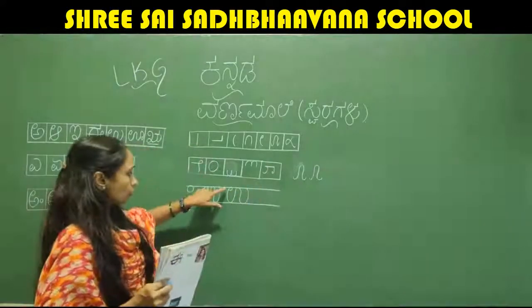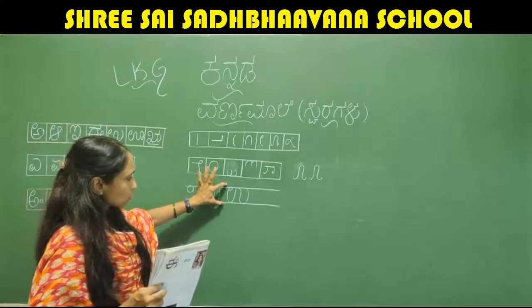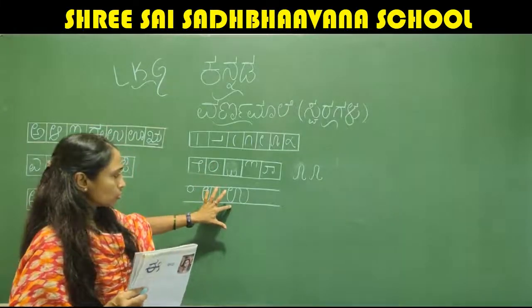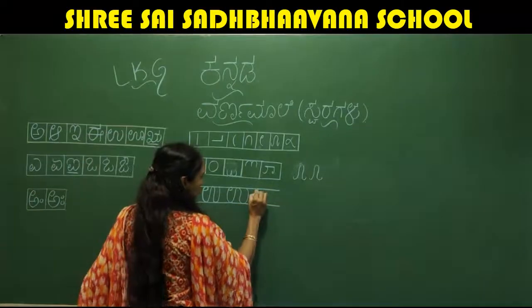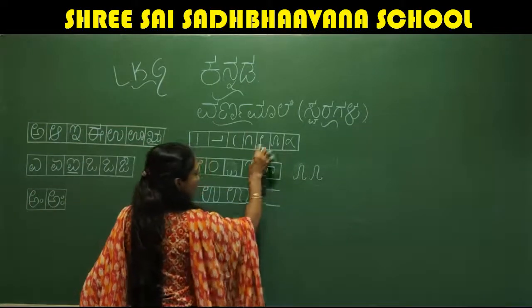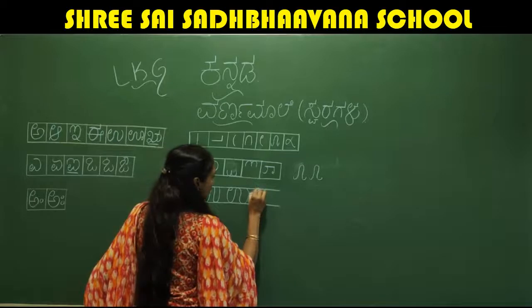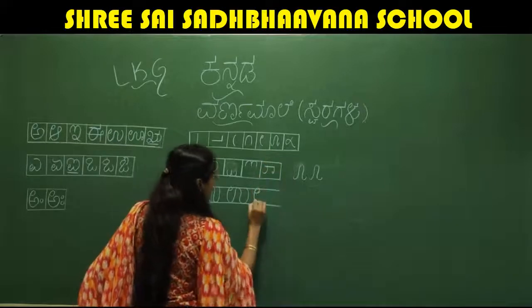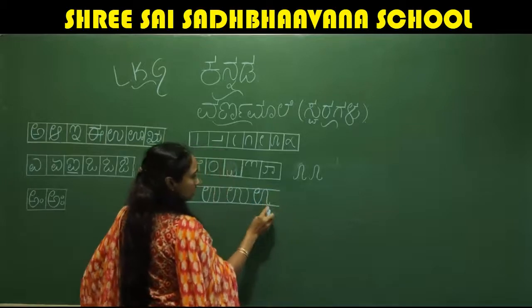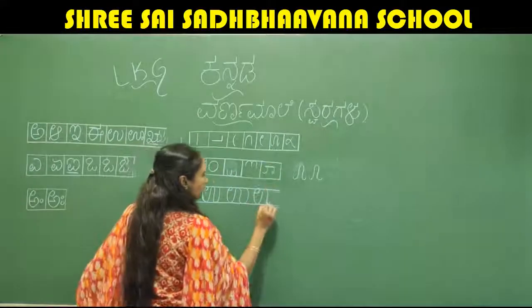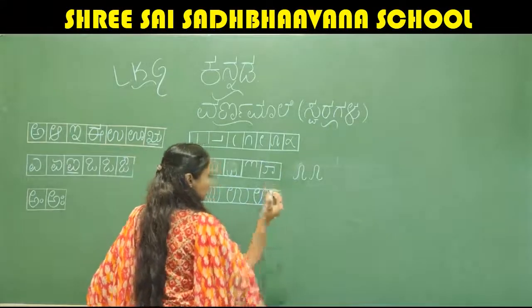Only the thing is, while writing U, these two upper line and the down bottom line, it should touch these two. So I'll show you children, look at it properly. Write this stroke first, this stroke and this, go up like this. This stroke, it was like this, here you are stopping, but here it should go up like this.